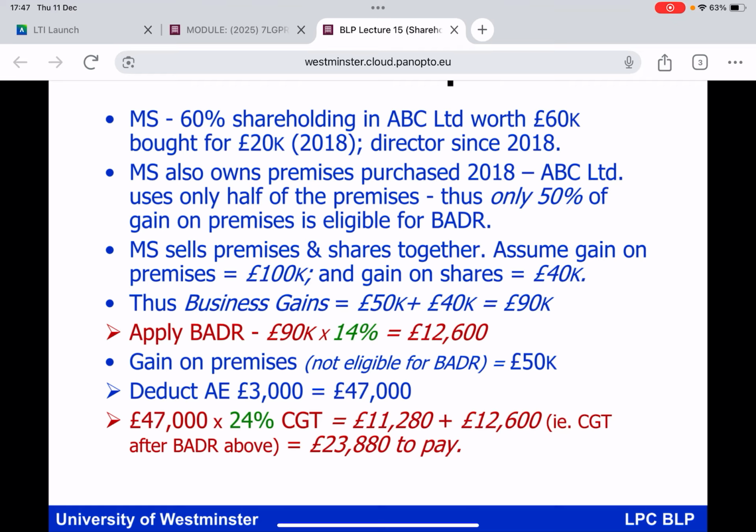So let's deduct our annual exemption. Don't forget your annual exemption, bringing the gain there down from £50,000 to £47,000. And if you assume that MS is a higher rate taxpayer, the appropriate rate of CGT would be 24%. Well, you work the numbers through. 47,000 times 24% gives you 11,280. And remember, the gains which were eligible for BADA, 12,600. So if you bring those two together, 23,880 would be the CGT bill.